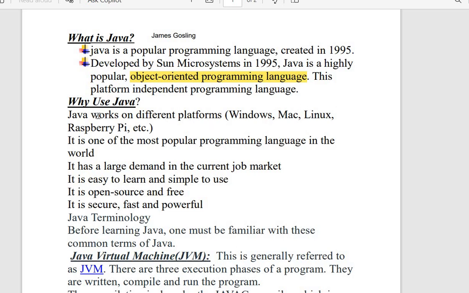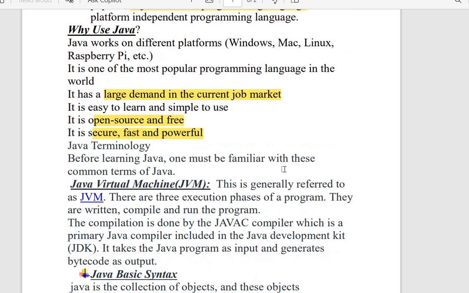See here, Java works on different platforms and it is independent. Remember the point, Java is a platform independent programming language. Wherever, on any platform, we can run Java. It is open source and free. As initially mentioned, it is secure, fast and very powerful. I also mentioned that it is in very high demand in the current job market, because everyone can write Python code by using some methods, but developing the logic is the most important thing.